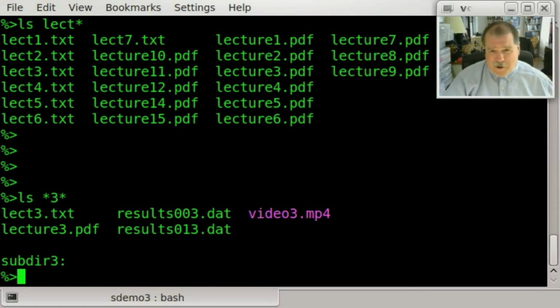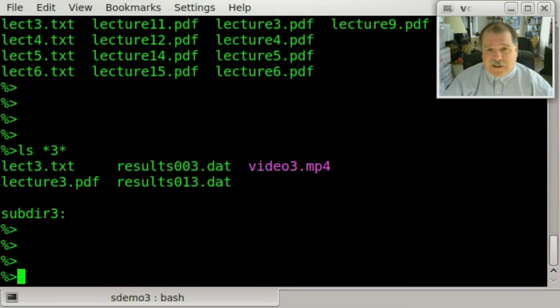What if we want to match a specific character? Not just a character in a specific position, but a specific character. Suppose I wanted to list files that began with, let's say, lecture 1, but instead of matching anything following that, I wanted to match a specific character. Maybe I wanted to match a 1, a 4, or a 5 in the next position. Is there a way I could do that?